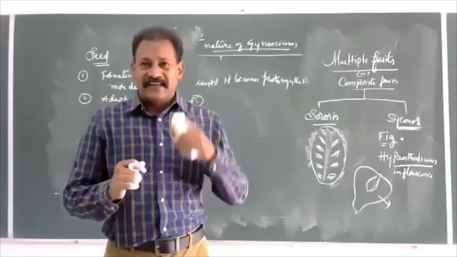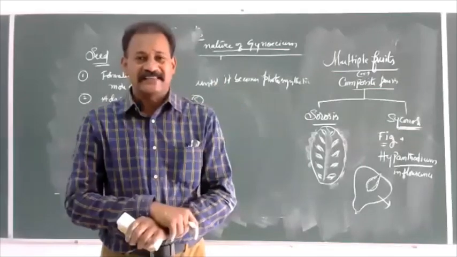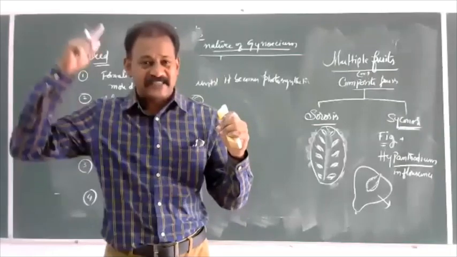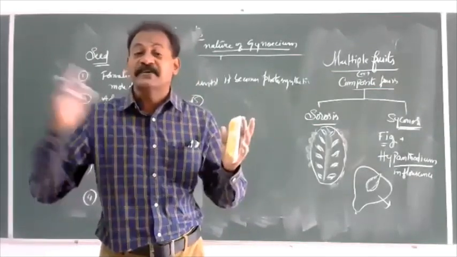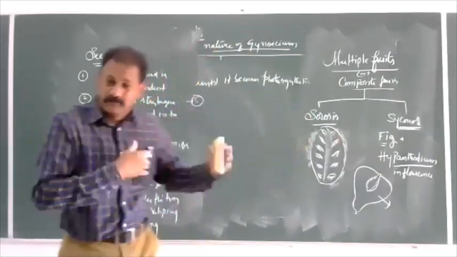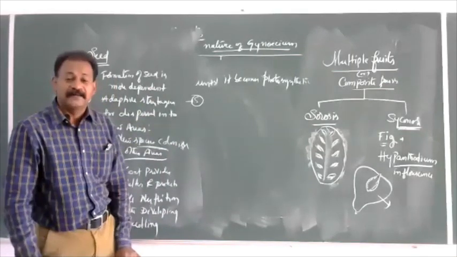Whenever a homozygous plant crosses with a heterozygous plant, or two different varieties of a species are crossed, or two different species of the same genus are crossed, what is actually happening here?